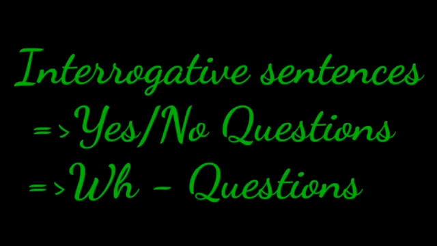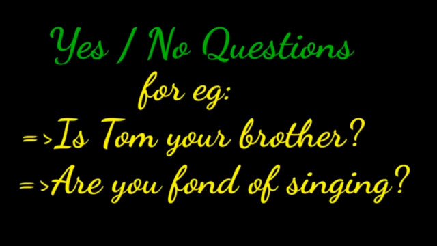Children, there are two kinds of interrogative sentences. One is yes or no questions and another one is WH questions. Let's see the examples. First one is yes or no questions. For example, is Tom your brother? The answer may be yes or no.